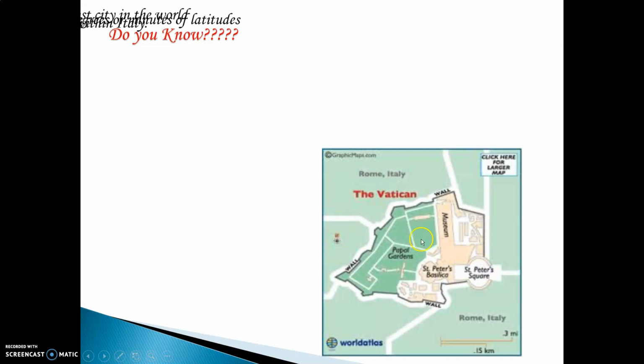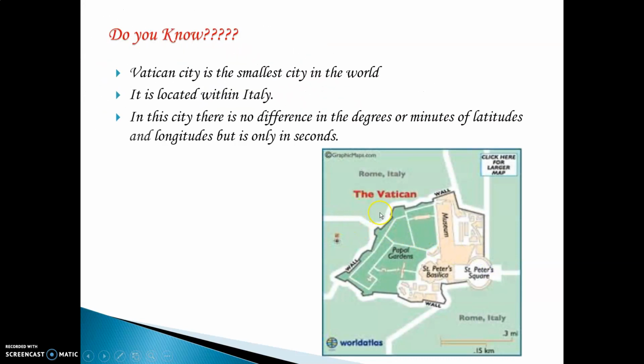Now there is important information given for us. There is a city called Vatican City. It's the smallest city in the world. Just like we have Mumbai city, Nagpur city, Pune city, similarly there is Vatican City, the smallest city in the world. It is in the country of Italy. They have given this information because the difference is in degrees or minutes of latitude, and all the areas over here are so close by. Why? Because it is one of the smallest cities in the world.